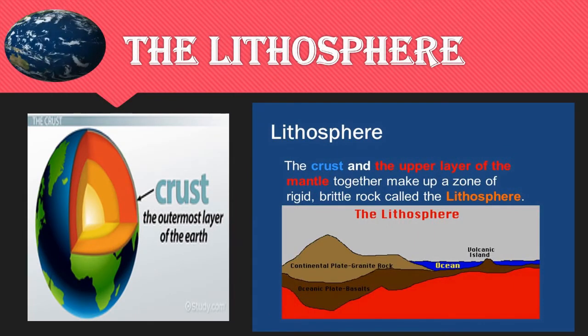Now students, let's learn about the lithosphere. The land we live on is the lithosphere. So we can say that the crust is the outermost layer of the earth, and the upper layer of the mantle together make up a zone of rigid, brittle rock called the lithosphere. Now it is made up of rocks and minerals, and we can say that one third of the earth's surface consists of land. The earth's crust is hard as it is mainly made up of rocks.